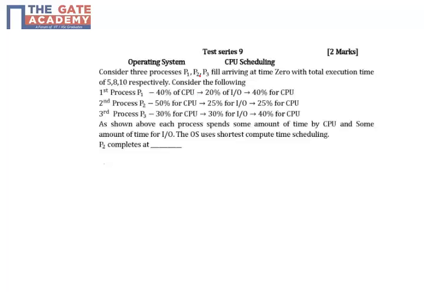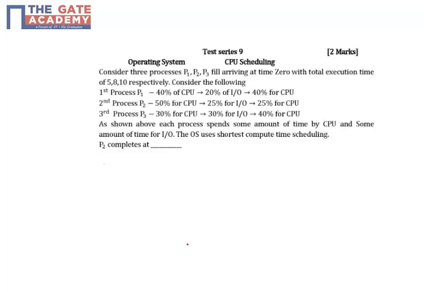Three processes are there, P1, P2, P3, all arriving at time 0, with execution times 5, 8 and 10 respectively. They have given some CPU, IO and CPU burst for each process. Now they have given that if the OS uses shortest compute time scheduling, then P2 completes at what time?